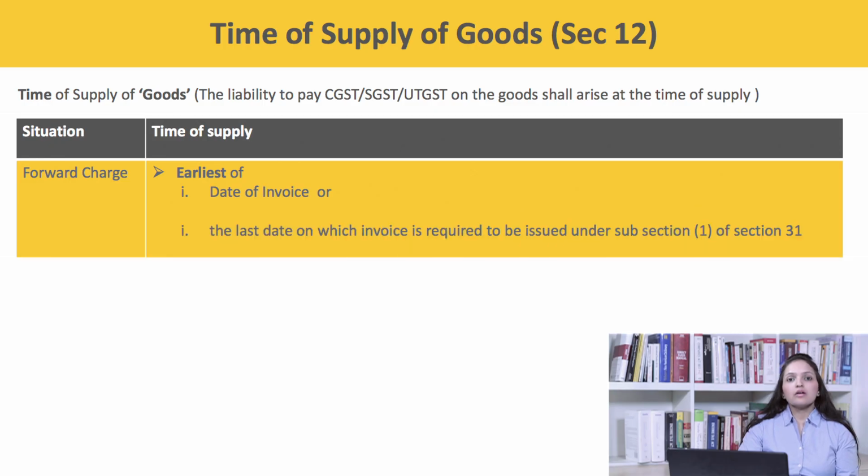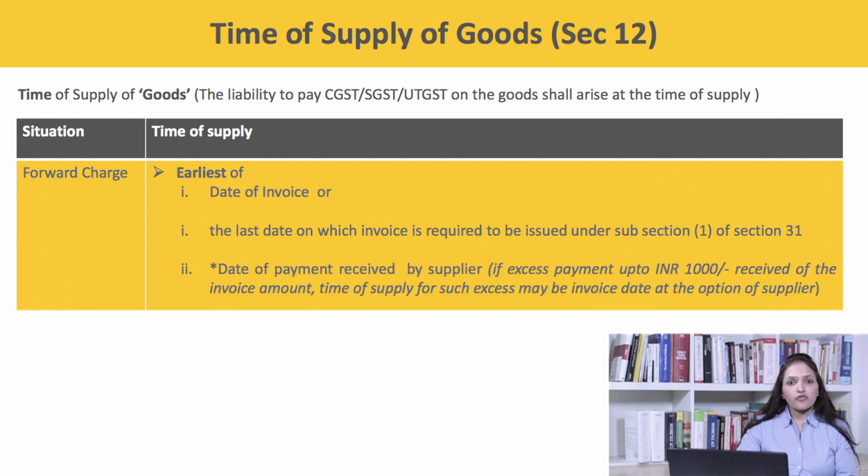Second parameter, the last date on which the invoice is required to be issued under section 31 subsection 1. What does that section say in my example? I shall be required to issue invoice before or at the time of removal where the supply involves movement of the goods. So the date of issue of invoice shall be the date of removal of goods. In case the supply does not involve movement of goods or any other case, the date of delivery of the goods shall be the last date on which I am required to raise the invoice. The third parameter is the date of receipt of payment.